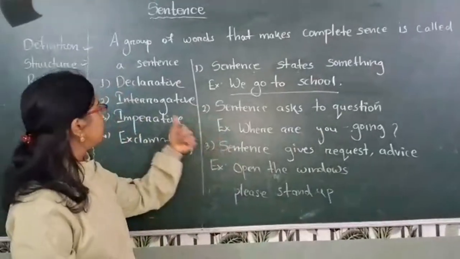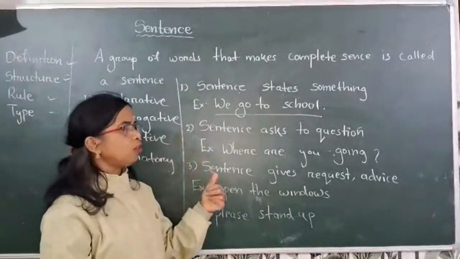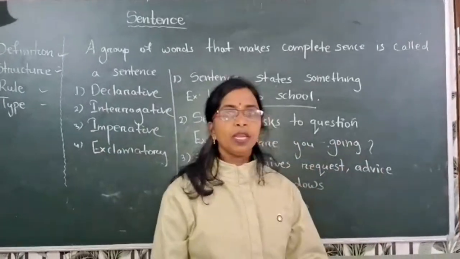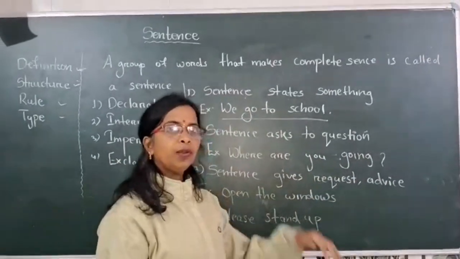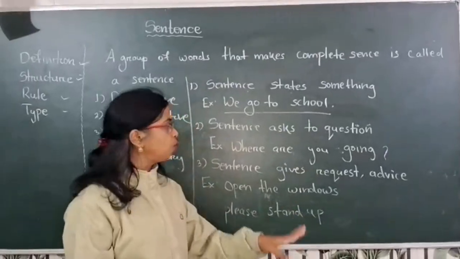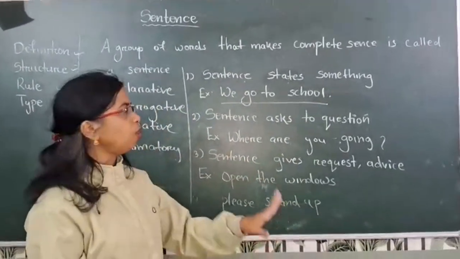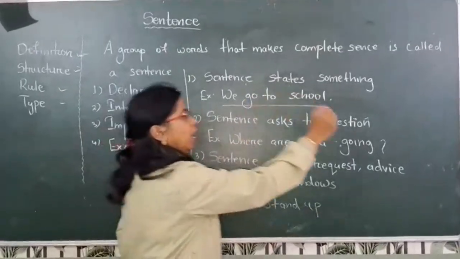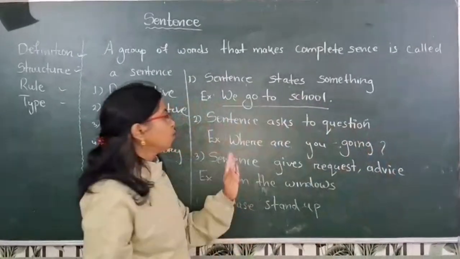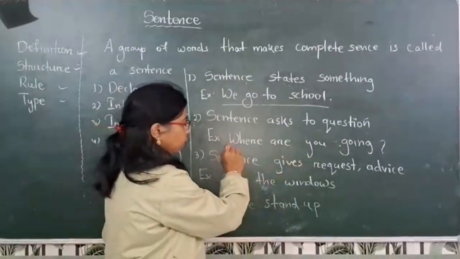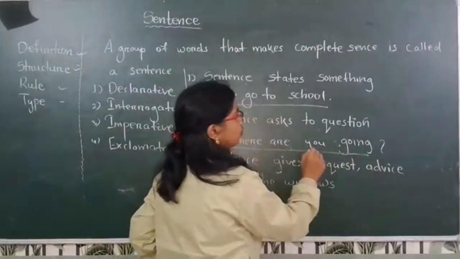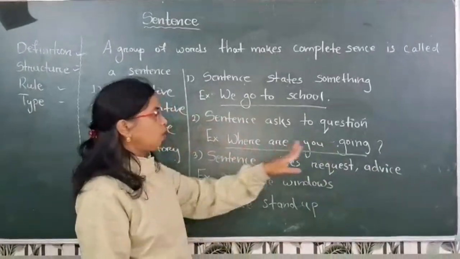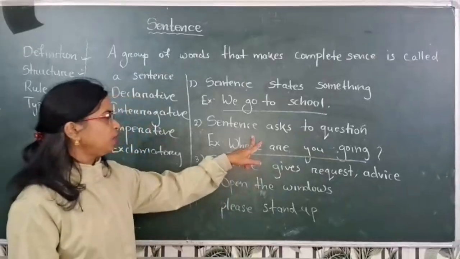Then the second one is interrogative, also known as a question. When a sentence asks a question, for example: Where are you going? What is your name? Where are you coming from? When do you go to school? This type of sentence is called a question. A question starts with a capital letter and ends with a question mark. In this sentence also there is a subject and predicate. So this is called a question or interrogative sentence.